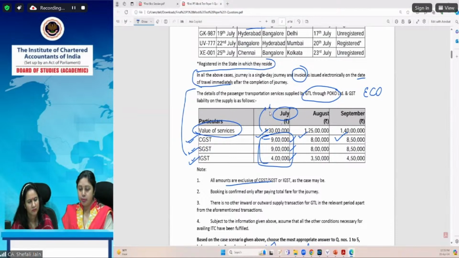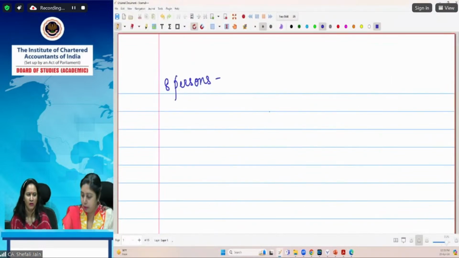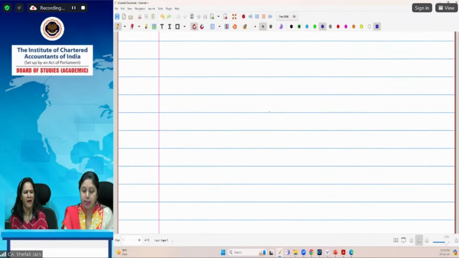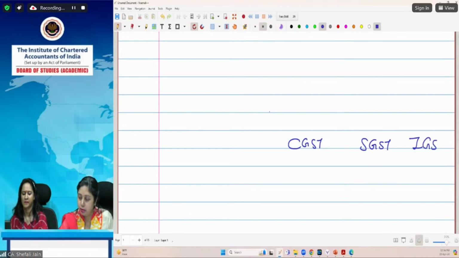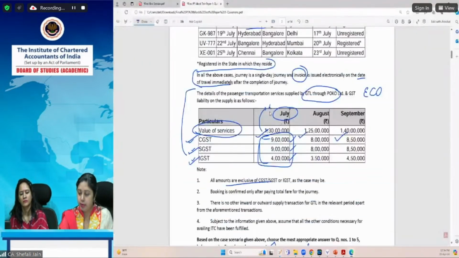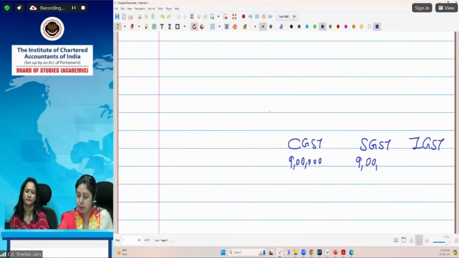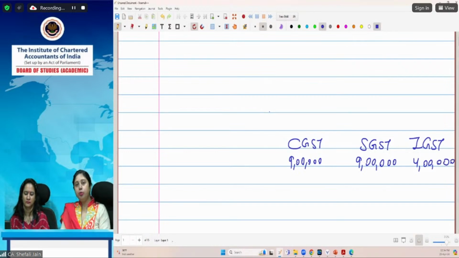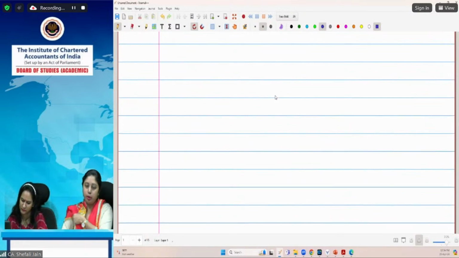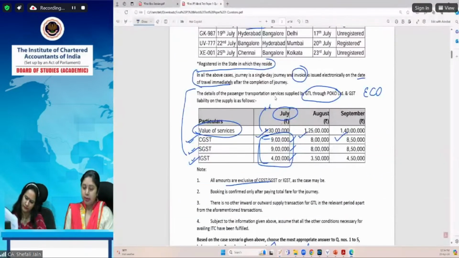I think we should go to the next page, because here we'll compute the ITC. And this is 9 lakhs output tax liability, 9 lakh and 4 lakhs. So output tax liability we need not compute. Now what we have to compute is the amount of ITC, because we know that the ITC can be set off.